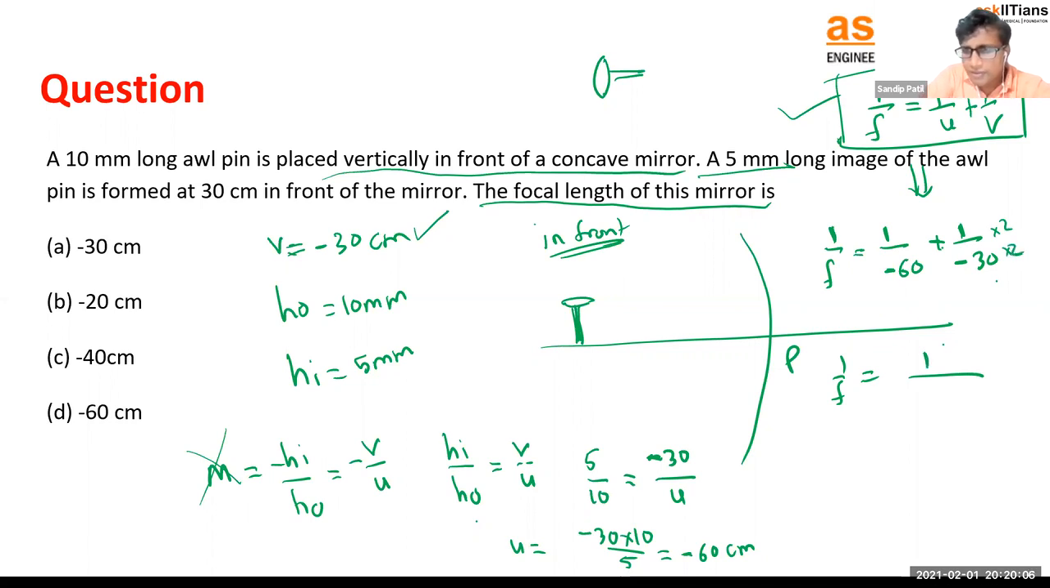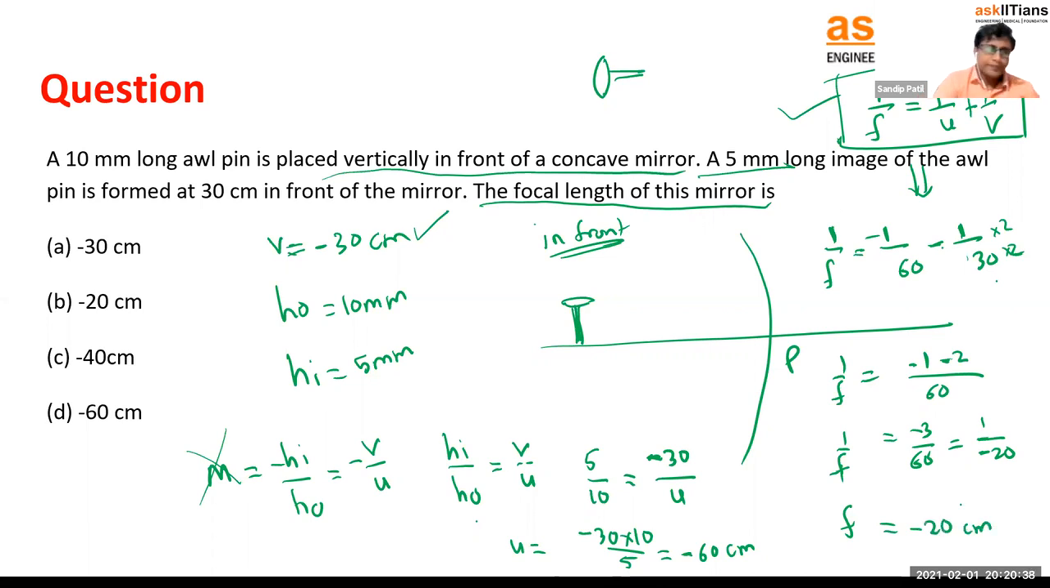So this becomes minus 1. The minus sign is there, so let's take this minus sign upward. It will be better. So minus 1, this is minus 2 divided by 60, or minus 3 by 60, or let's say 1 by minus 20. So 1 by F is equal to 1 by minus 20. So what will be the F? F will be minus 20 centimeter. So where is the option? This is the option, minus 20 centimeter.